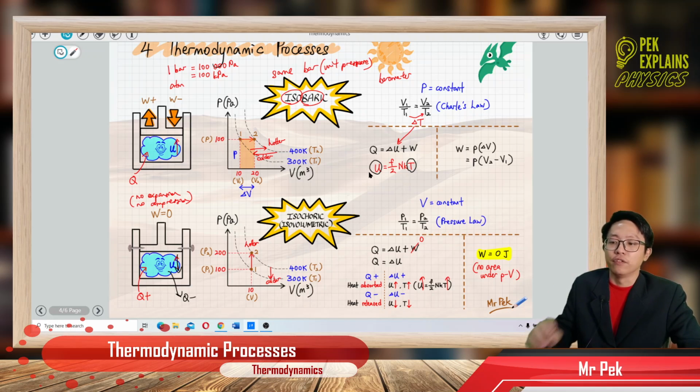Okay, that's the first two thermodynamic processes. So let us go on to the next two processes, which are called the isothermal process and the adiabatic process. Okay, thank you.